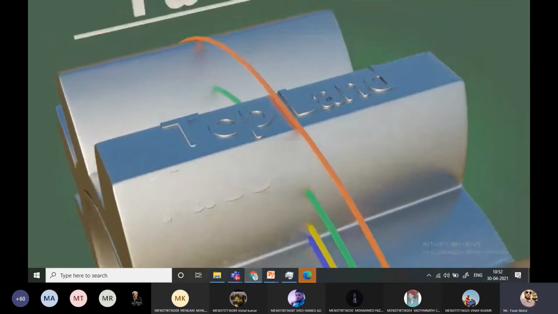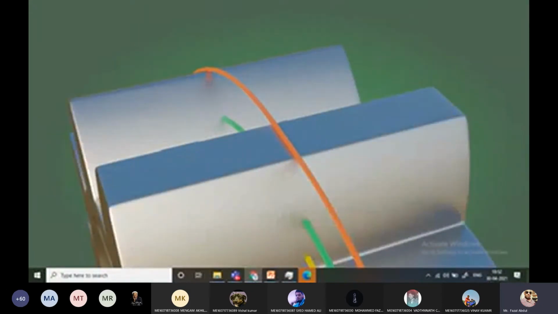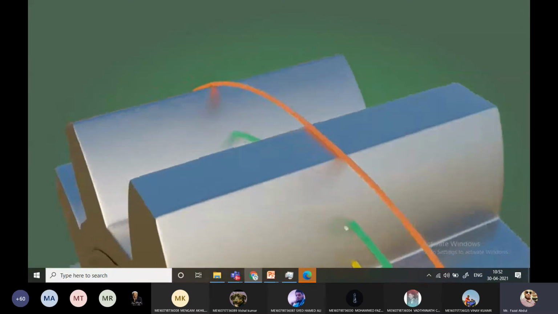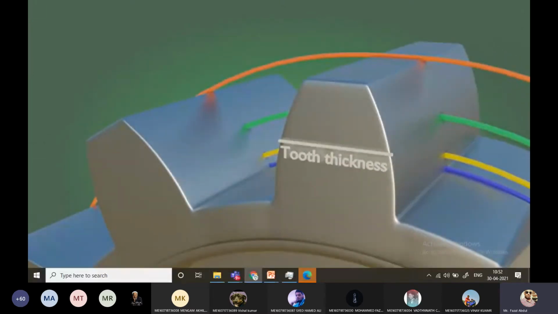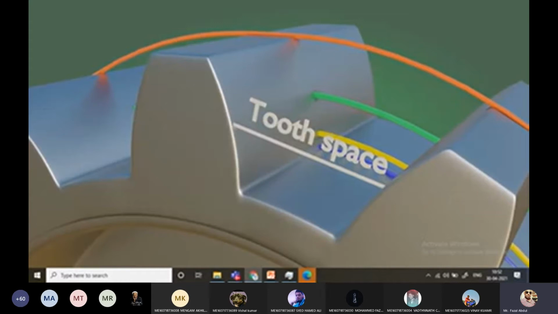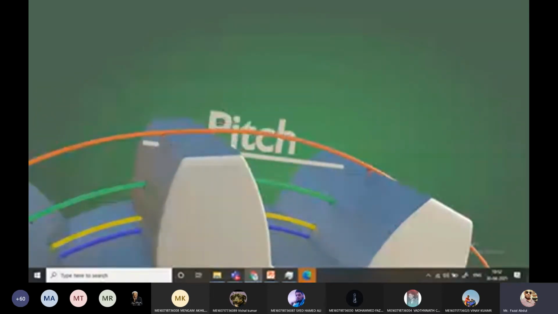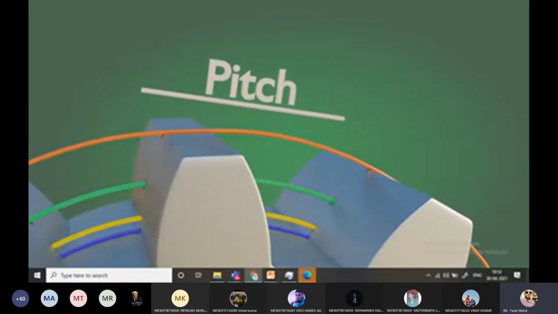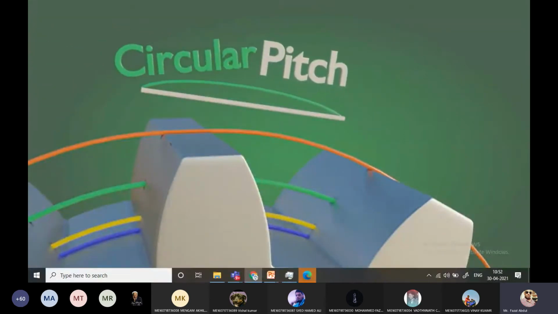Top land, face, flank, face width, tooth thickness, tooth space. See, this tooth thickness and tooth space are measured along the pitch circle. This pitch is also measured along the pitch circle. This is a pitch, and the circle passing over the pitch is the circular pitch. Remember, Babu?